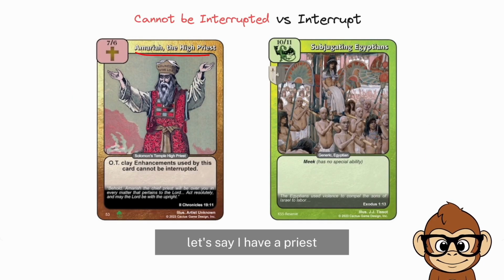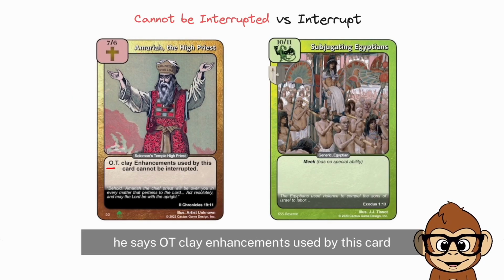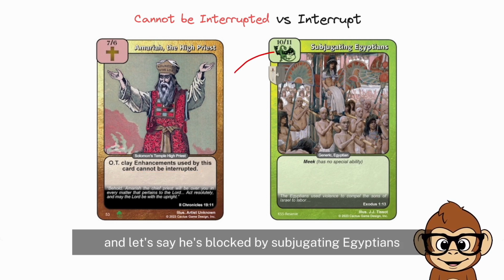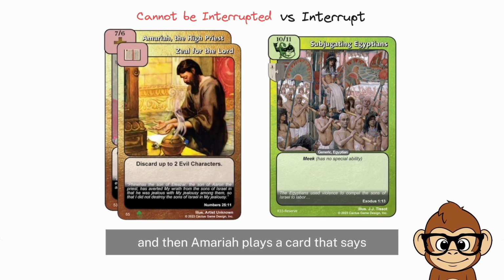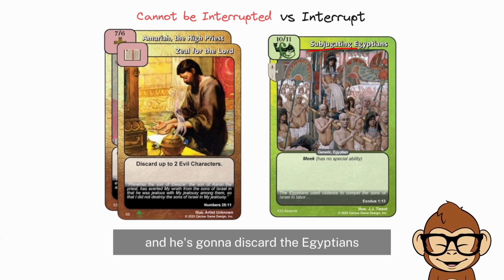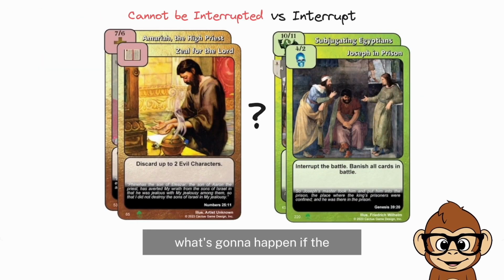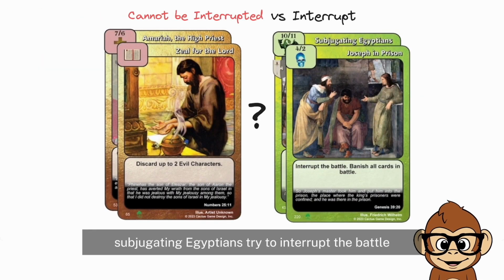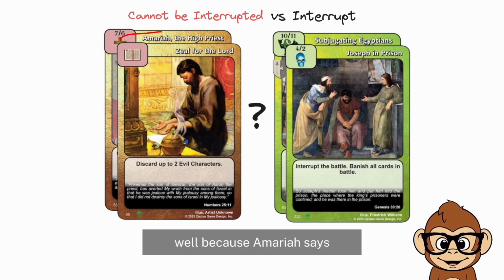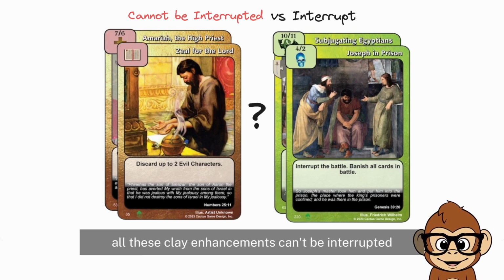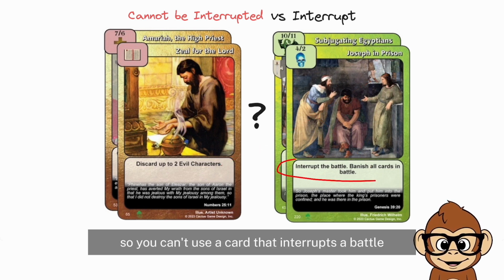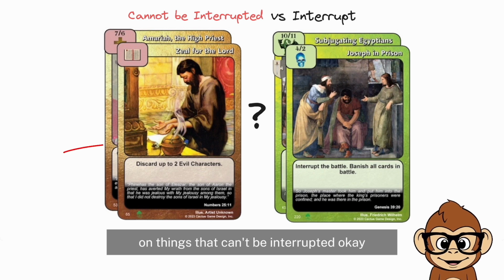Let's say I have a priest, Amariah the High Priest, and he says OT clay enhancements used by this card cannot be interrupted. And let's say he's blocked by Subjugating Egyptians. Then Amariah plays a card that says discard up to 2 evil characters, and he's going to discard the Egyptians. What's going to happen if the Subjugating Egyptians try to interrupt the battle and banish all cards in battle? Well, because Amariah says all these clay enhancements can't be interrupted, this is actually not allowed to happen. So you can't use a card that interrupts the battle on things that can't be interrupted.